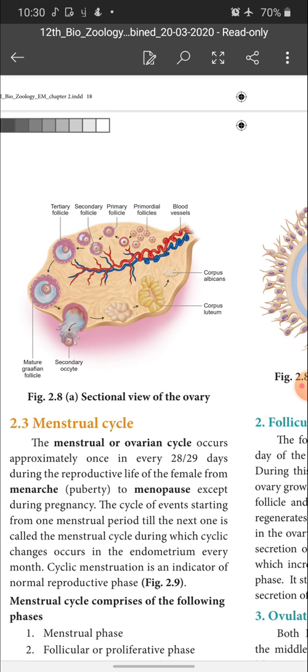Today's homework: explain the process of oogenesis and the structure of the ovum. These are the two questions as homework.